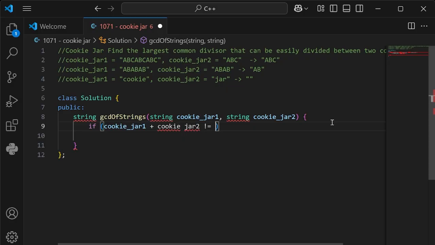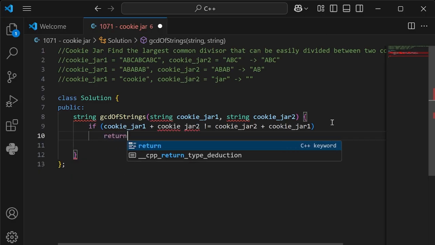Right now, we've got to put that stop part first. So cookie jar 2, because we're seeing, hey, if they're both in different orders, do they still have the same number? If not, stop. Plus cookie jar 1. And then we're going to go ahead and return this bad boy, indent.